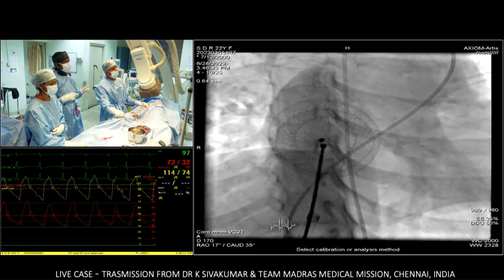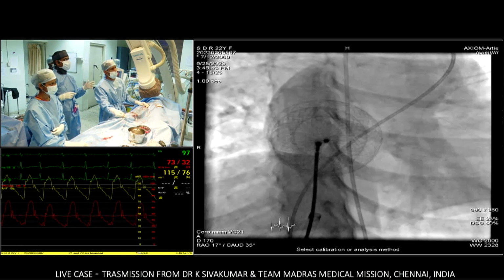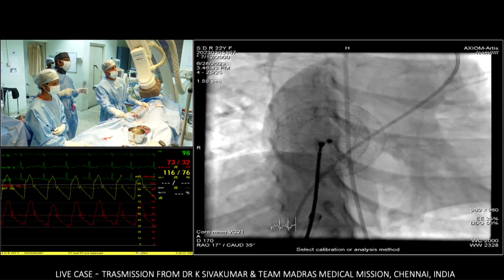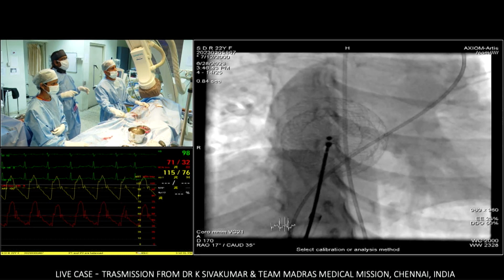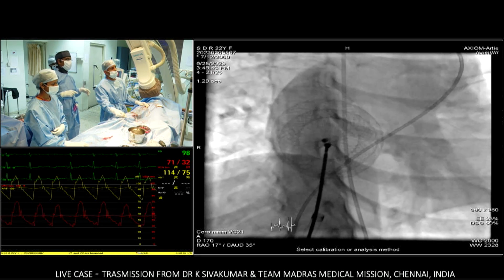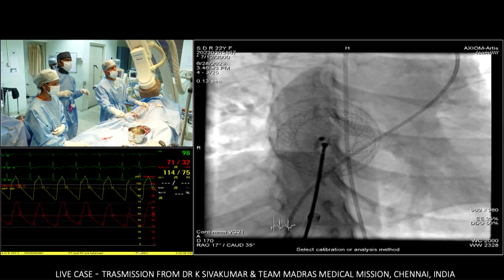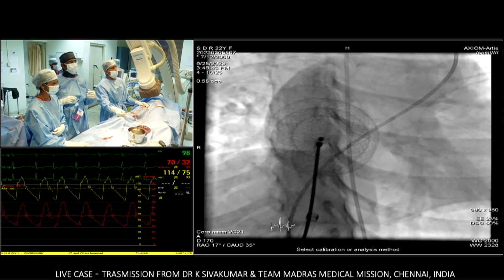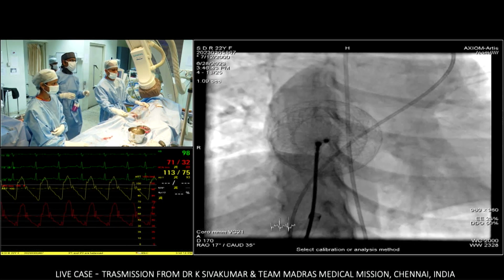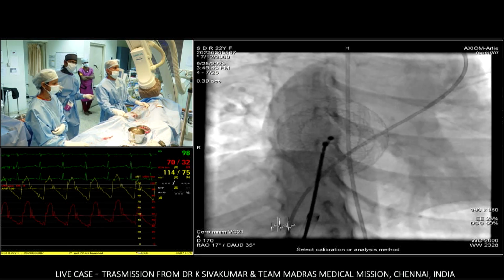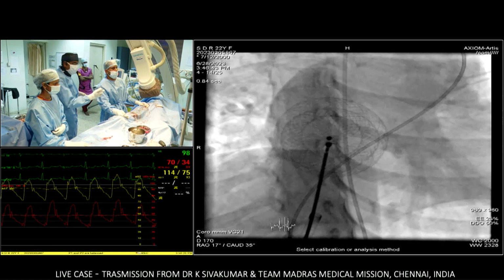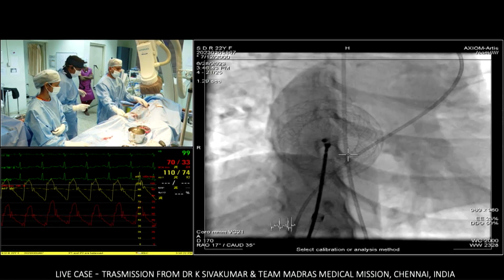Today the balloon was also 30.5 or 30.6 like that. I would like to be safer on the device because the last thing that I want in this patient is a device that gets embolized or a device that gets malpositioned. So I intentionally oversized by +4 in order to make the device pretty stable. This is a patient where there is a lot of hemodynamic disturbance and I don't want an additional complication. Come to AP and release the device now, Vishnu.